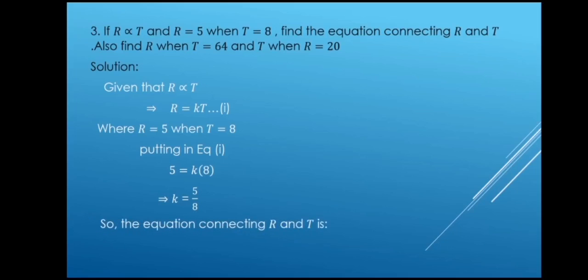So putting k is equal to 5 by 8 in equation number 1, we get r is equal to 5 by 8 t. So the equation connecting r and t shows the relation as r is 5 by 8 times t. Now we need to find the second part of the question, that is r when t is equal to 64.